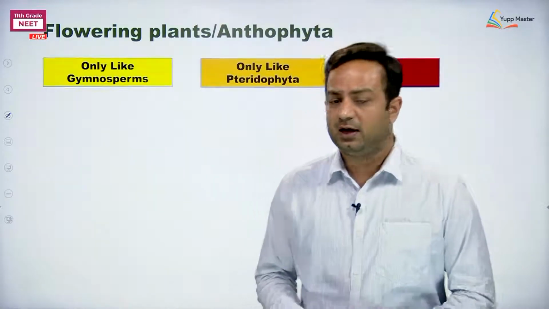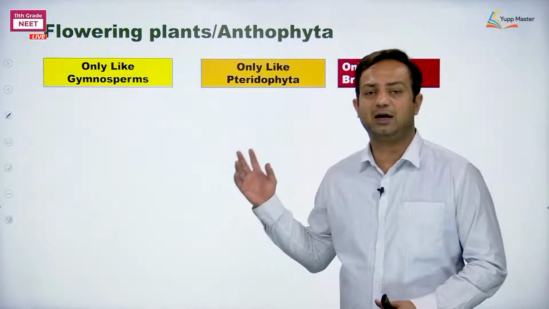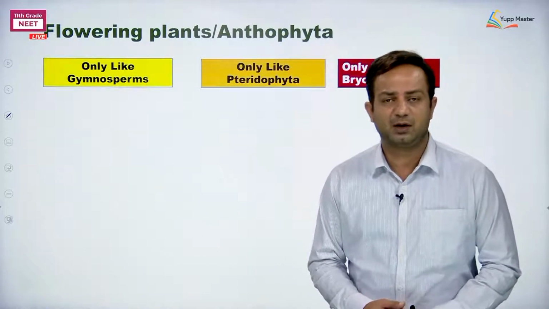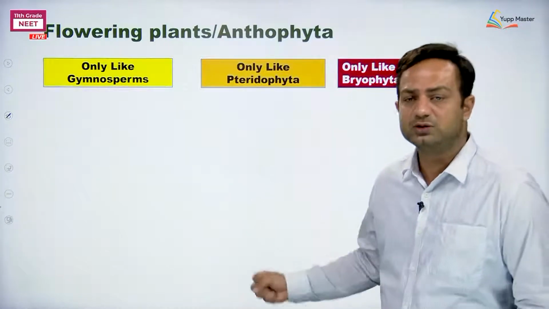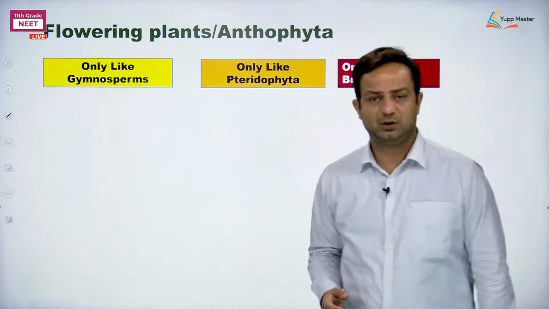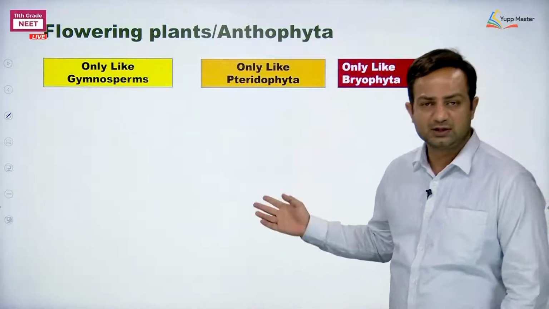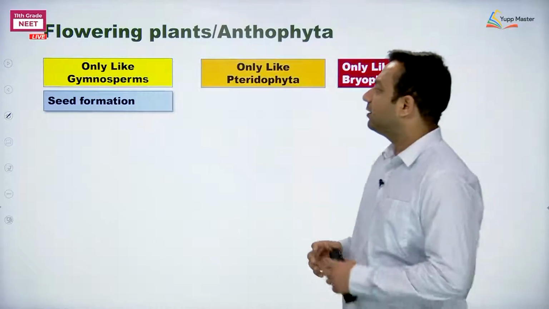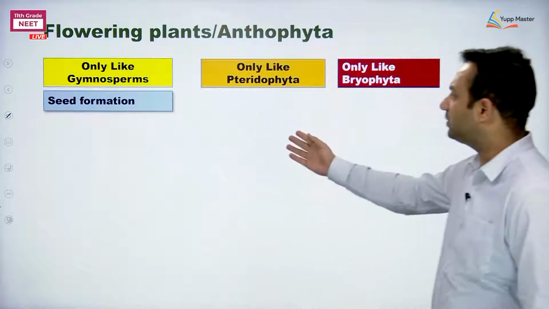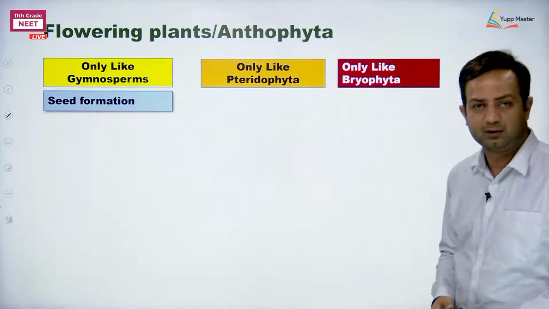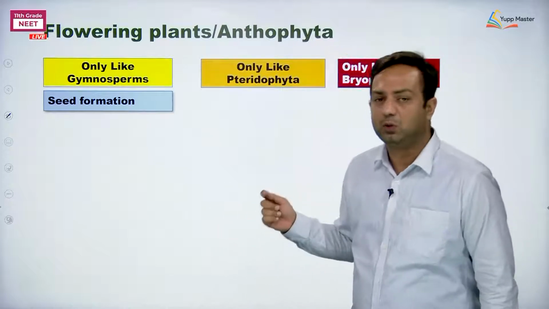For example, if I compare flowering plants with the Pteridophyta, Bryophyta and Gymnosperms, I can easily find out who is closer to flowering plants. We can go in this way. In flowering plants, the similarity with the Gymnosperms is more as compared to Pteridophyta, and that too from Bryophyta. So like Gymnosperms, the Angiosperms are showing what?